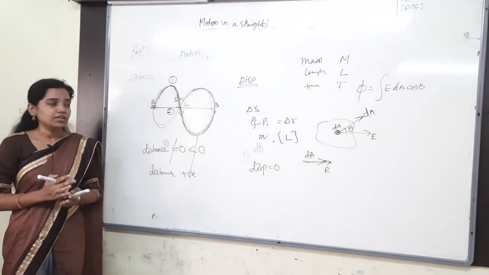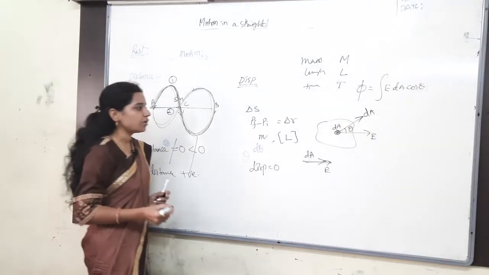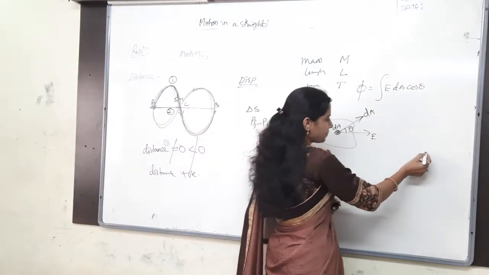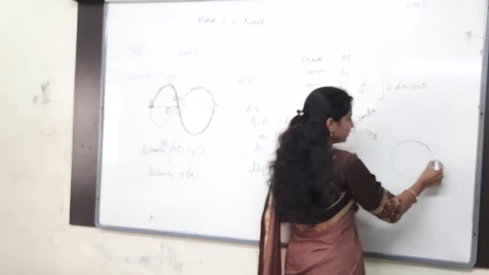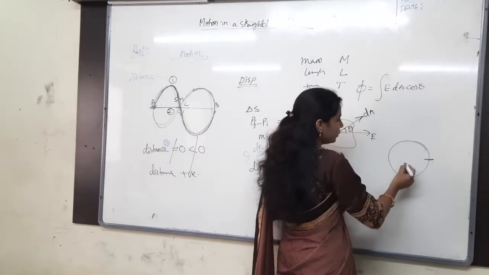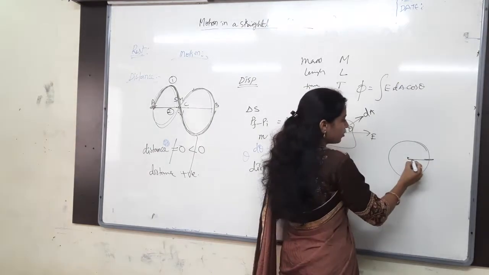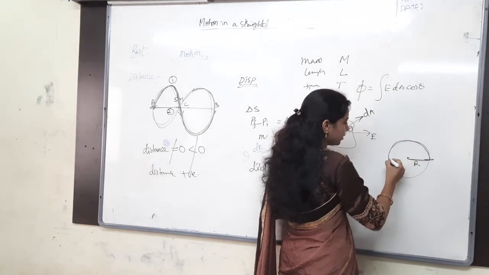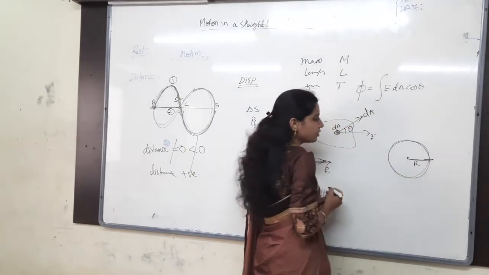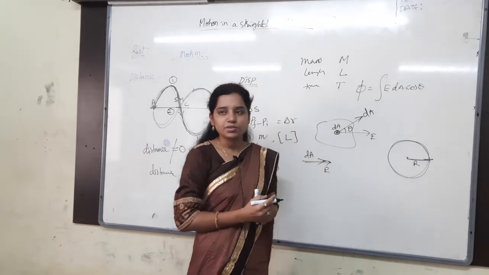You understand, right? So for example, if a body is moving on a circular path, let me take this as the initial point, and let R be the radius. Now the body moves from here to here and then comes back here again. What is the distance of the body? What is the displacement of the body?